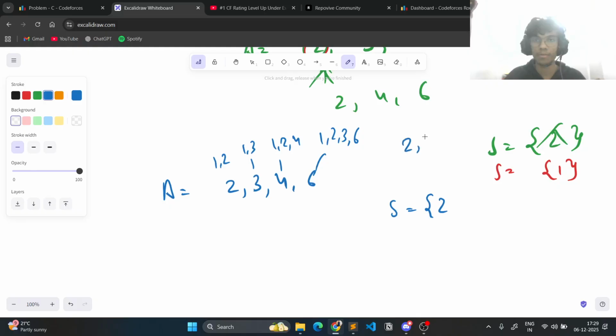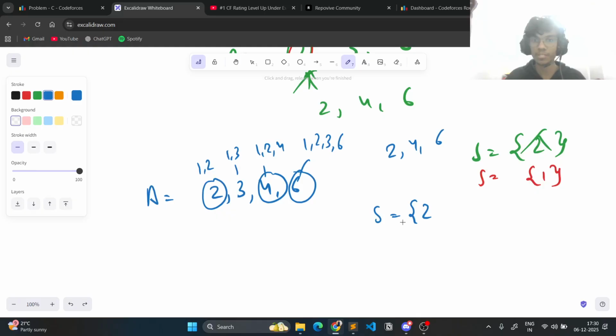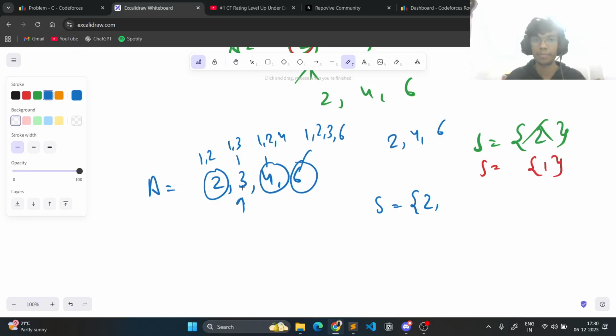So multiples of 2 up to k are 2 4 6, right? And we can see that 2 4 6 are present. So 2 is a valid candidate, because 2 is a divisor of itself, right? And the multiples of 2 are 2 4 6. So if I take a 2 in set B, all of its multiples all the way from 2 up to k are present in set A. So I can keep this in set B, and then I can go to 3.